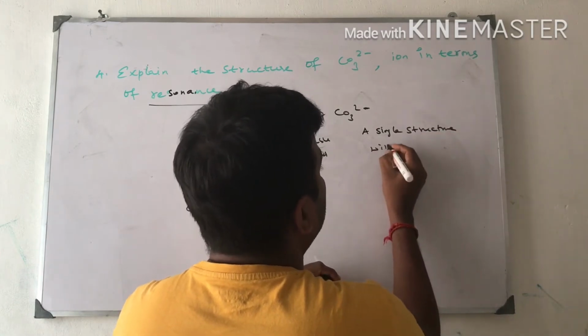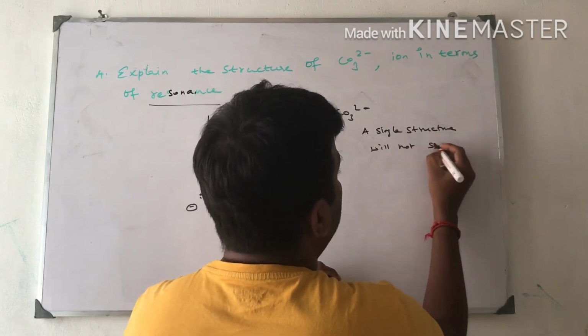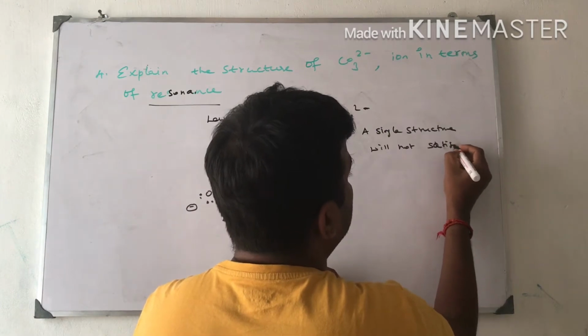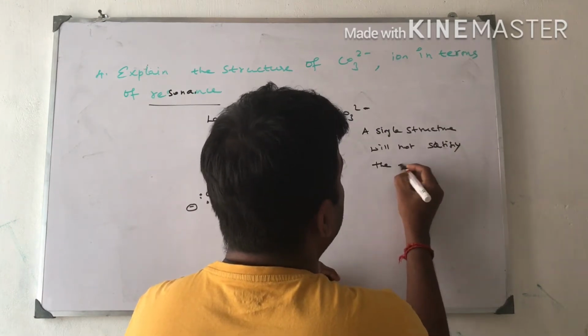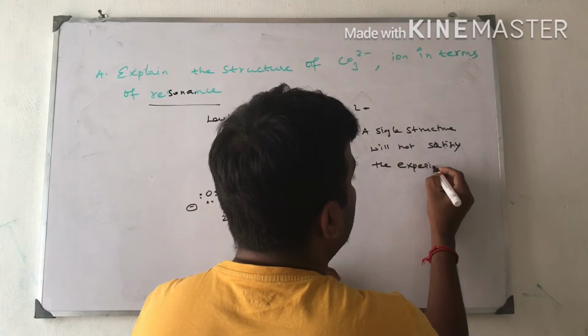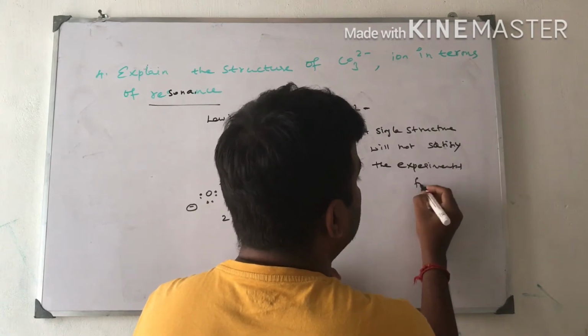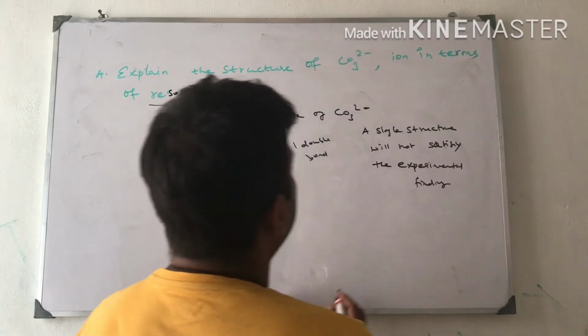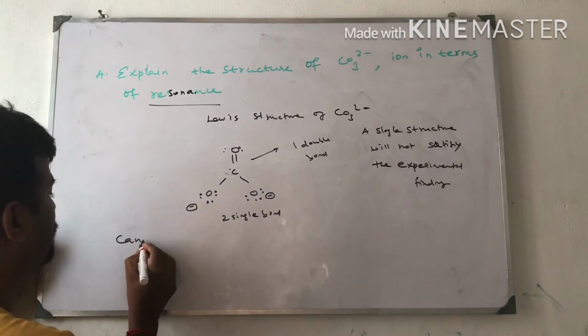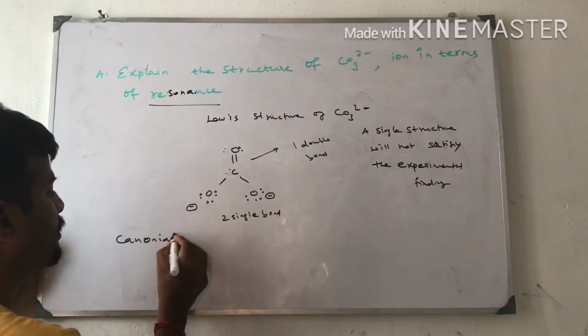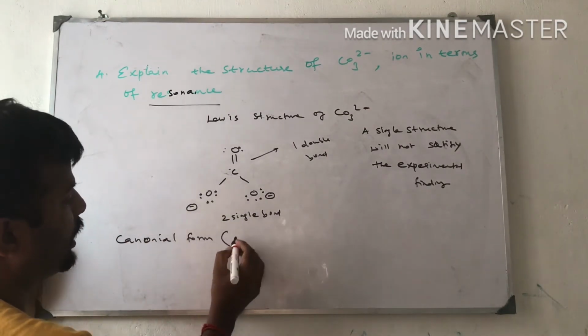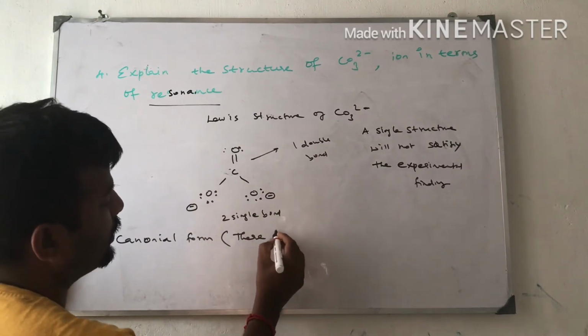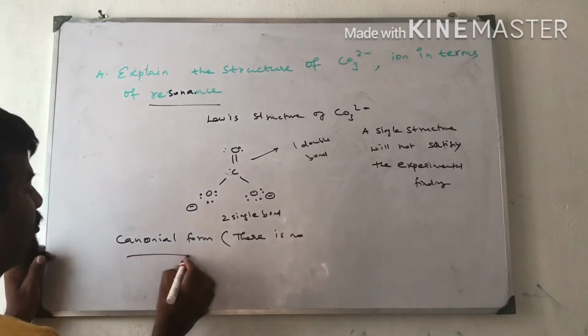This single structure will not satisfy the experimental findings. So we can write canonical forms, which means there is no real existence. This is just an assumed form.